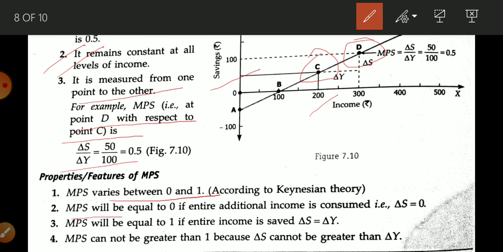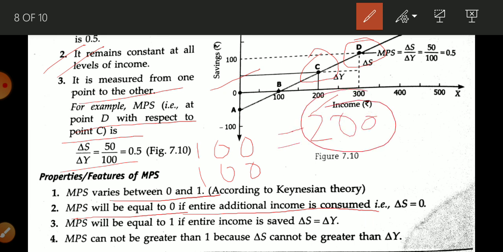MPS will be equal to 0 if the entire additional income is consumed. Suppose I had given you 100 rupees, and your uncle comes and also gives you 100 rupees. So now in your pocket there is 200. How much has income increased? First you had 100, again you get 100, so del Y is equal to 100.